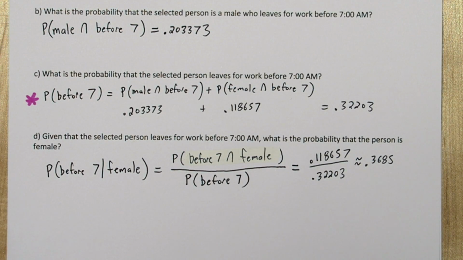So that turns out to be 0.118657 divided by 0.32203, which is approximately equal to 0.3685. All the formulas used on this problem are on the AP Stats formula sheet. You just have to know the right time to use each formula.